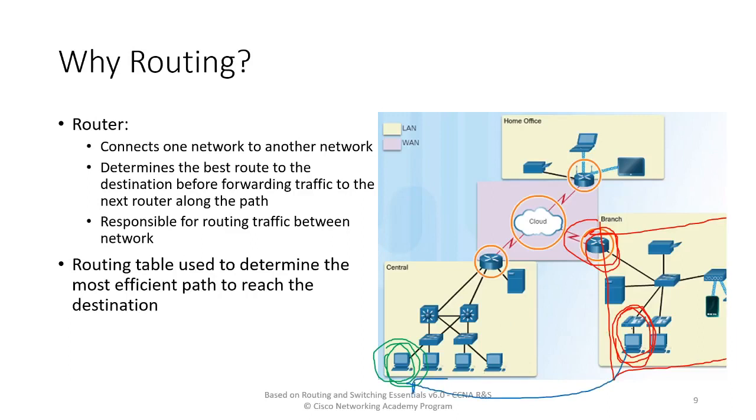In such an environment, I need to know where to send the information for that particular device so that it reaches. So should I send it to this router or that router, or how that goes? I may not know. So that is the main thing that we are achieving by routing.